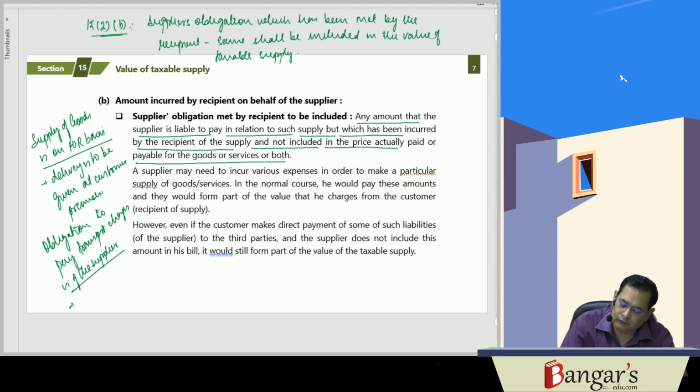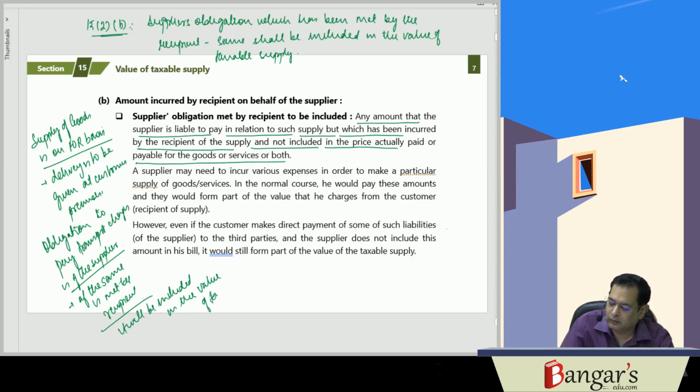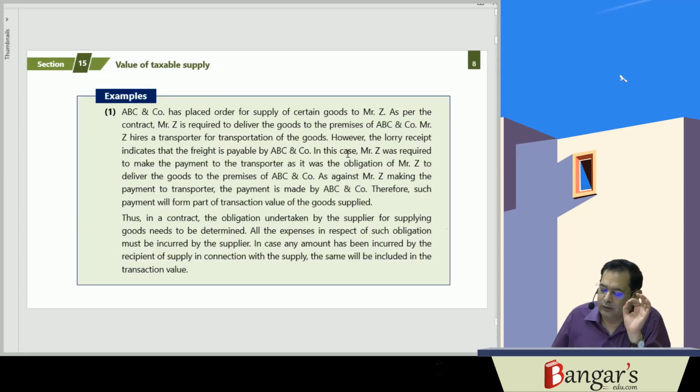Say if the same is met by the recipient, it will be included in the value of taxable supply. So here, whatever is the supplier's obligation which is met by the recipient, it will be included where? In the value of the taxable supply.